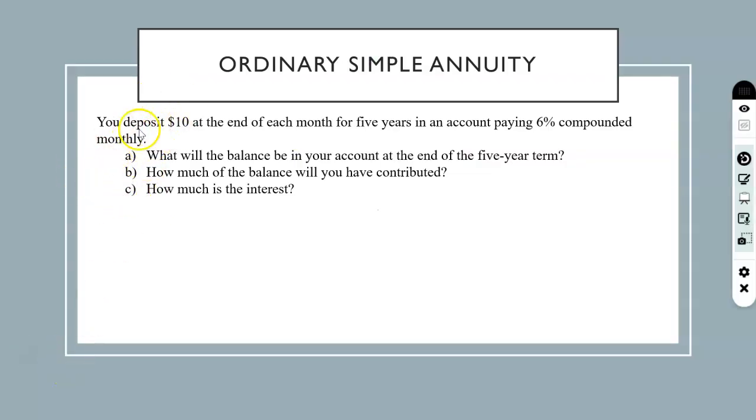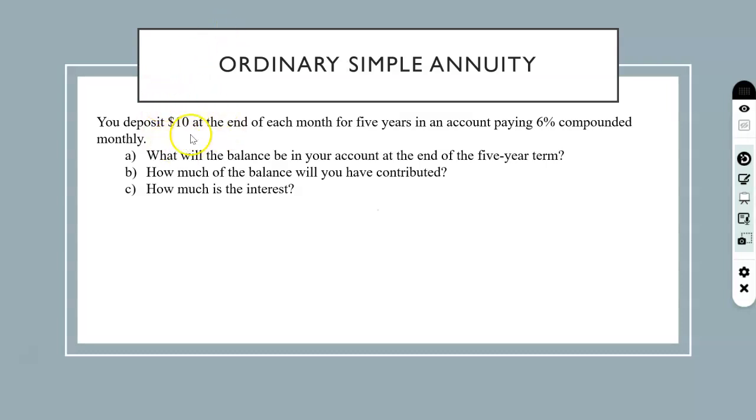Another example: you deposit $10 at the end of each month for 5 years in an account paying 6% compounded monthly. What will the balance be in your account at the end of the 5-year term? How much of the balance will you have contributed and how much is the interest? So you are depositing $10 every month for 5 years and interest is also compounded monthly. You are paying monthly, interest also monthly, so therefore it is an ordinary simple annuity.